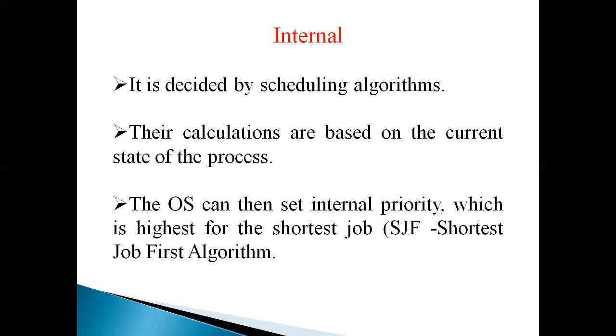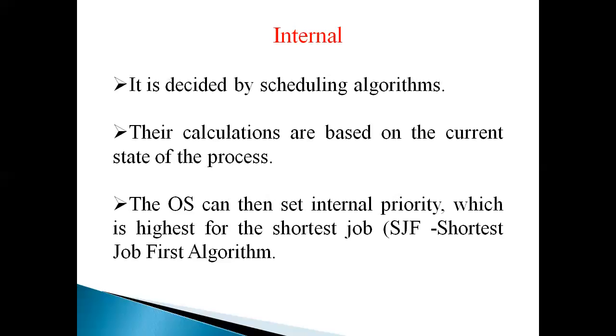The operating system can then set the internal priority, which is highest for the shortest job. That is called SJF, the shortest job first algorithm. So in internal priority, the scheduling algorithm used is called shortest job first. For example, if any shortest job is coming, that will be set first. That is called the internal priority.